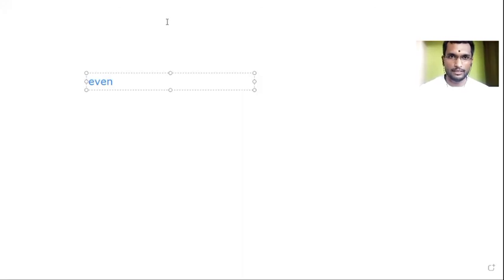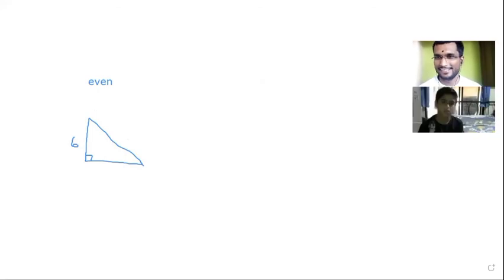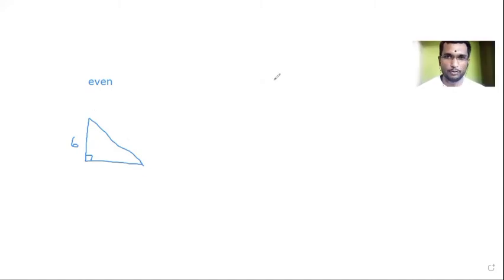So let us draw one triangle here. Even number, I will take 6 first. So first I was doing square. That doesn't change. Square it, whatever number.